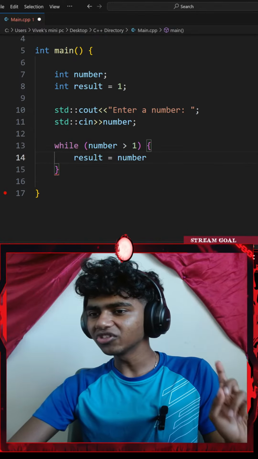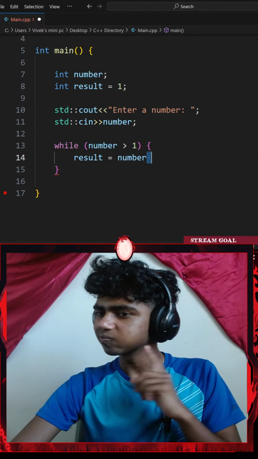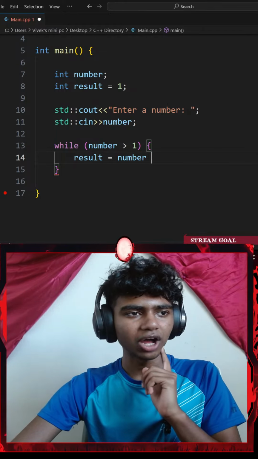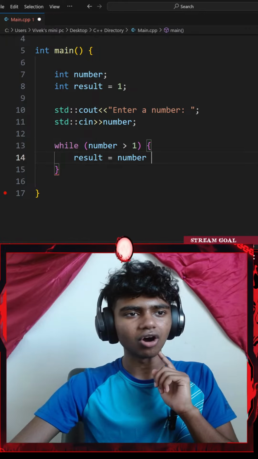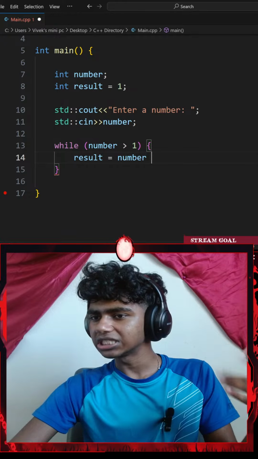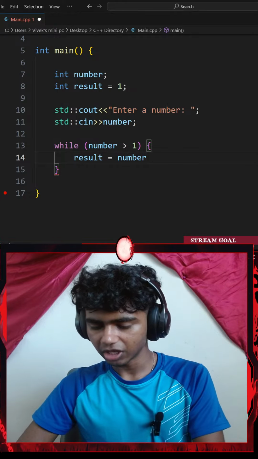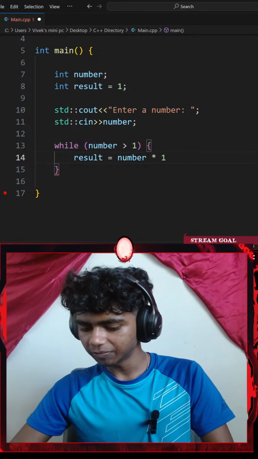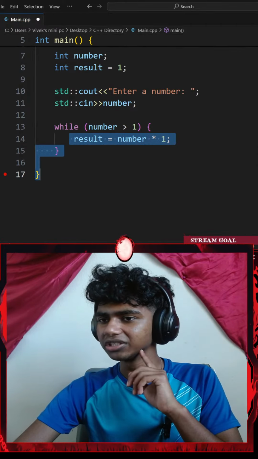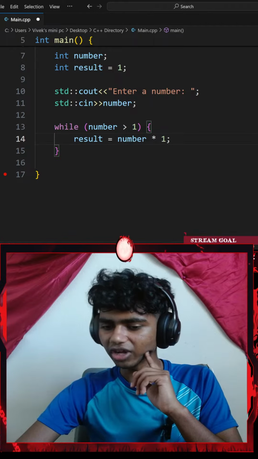That said, let's go with result equals to number. I've got to use a while loop to print the multiplication table of that number. So if my number is 10, I want to go with 10 multiplied by 1. Okay, there are two things that I could do. I could go with manual stuff, although I do want to go manually.